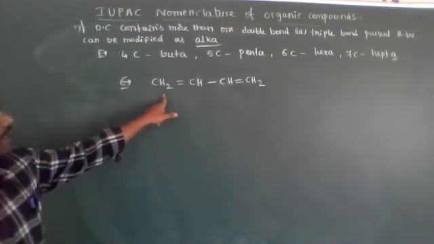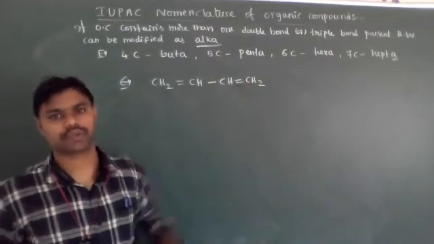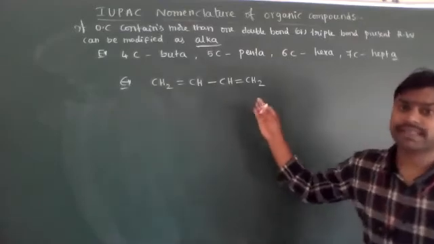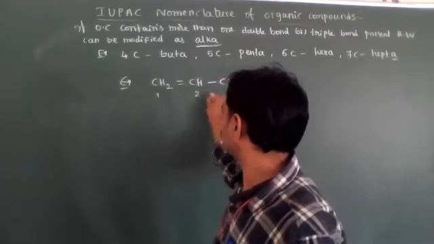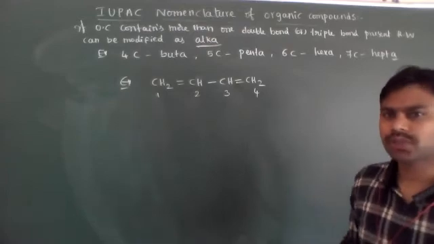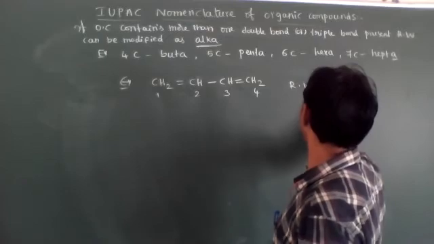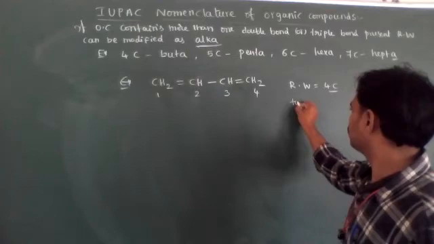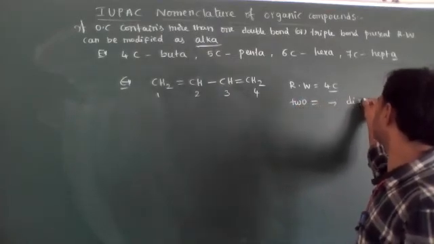Okay, CH2 double bond CH, single bond CH double bond CH2. Two double bonds are present. In that case, there are no prefixes. All are in a straight chain only. So the root word: 1, 2, 3, 4 carbon atoms are in a straight chain. So its root word is for 4 carbons, and two double bonds are present. Two double bonds, it is called diene.